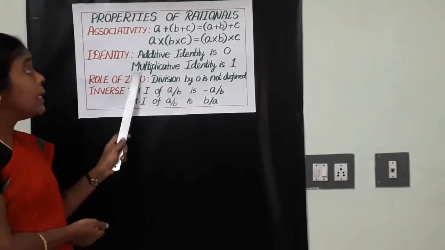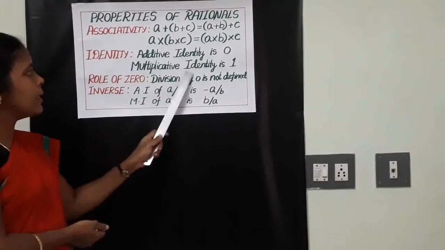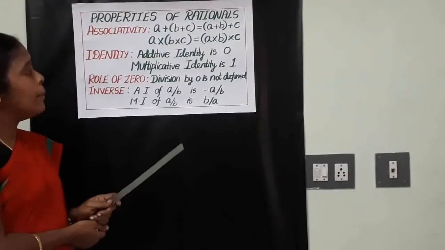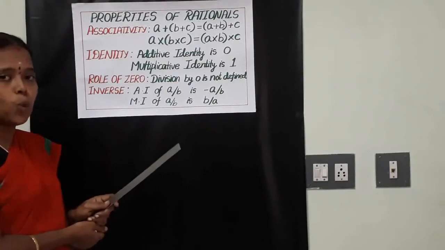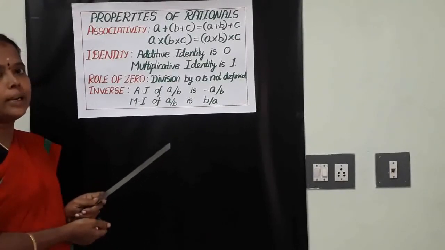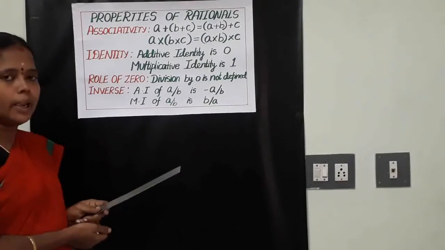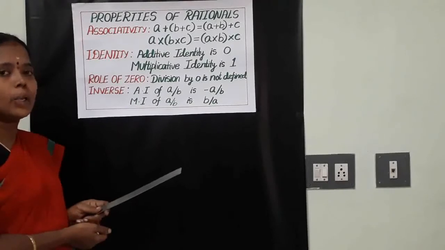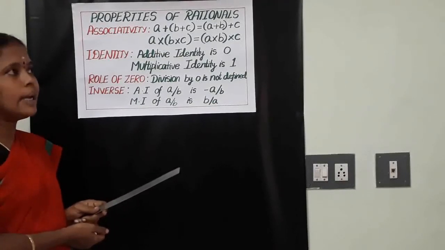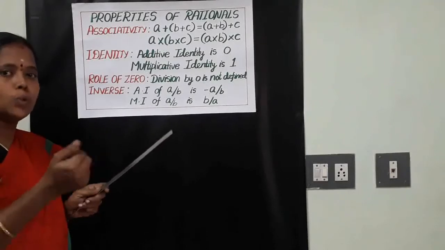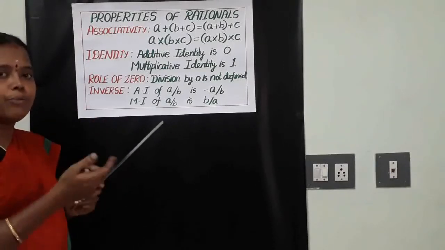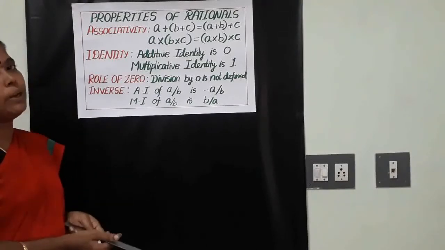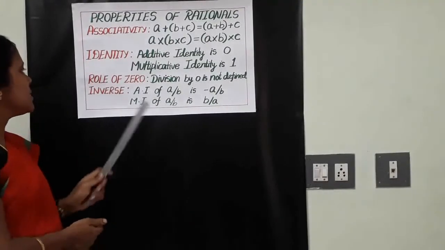Come to the next, multiplicative identity. What is the multiplicative identity? Multiplicative identity is 1. In general, how can we tell? For any rational number a, a into 1 equals 1 into a equals a only. Clear? For example, 1 into 2 is 2 only. 1 into 5 is 5 only. Rational-wise, 1 into 7 by 5 is equal to 7 by 5 only. Clear, children?